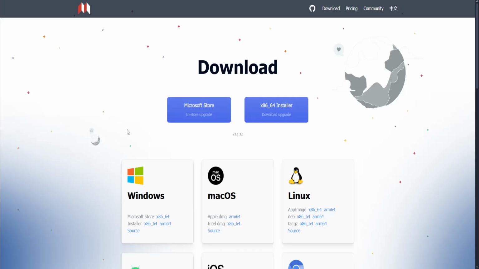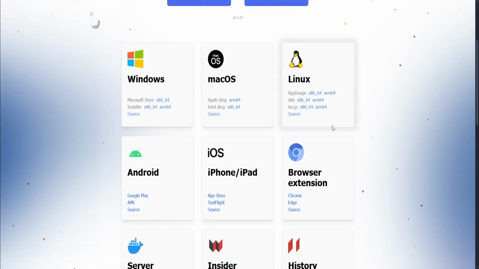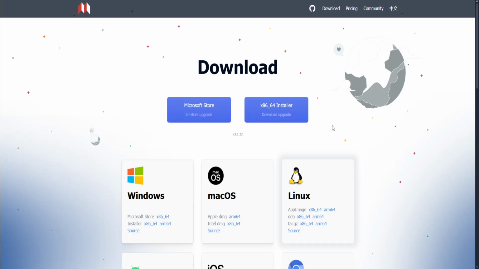So first, we have Siyuan. It offers structured data management. It offers end-to-end encryption, which ensures data privacy and security. It also has cross-platform support, available on desktop and mobile platforms, including a web interface. And it has active development, with regular updates and a responsive development team.